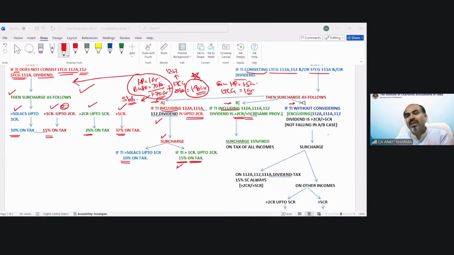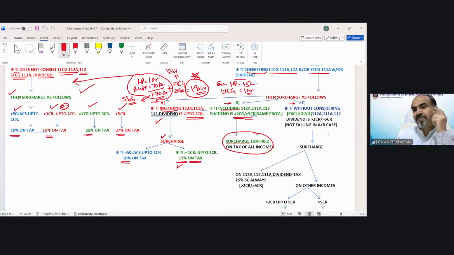And the situation B answer is so simple. In that case, the surcharge rate would always be 15% on the tax. Whatever the tax, the surcharge rate will remain the same. No problem. So, understood what is situation A and what is situation B? Situation A was if income including that special rate of income is up to 2 crore. If income exceeds 2 crore after including those section 112A, 111A, etc., situation B is applicable. Now the last is situation number C.